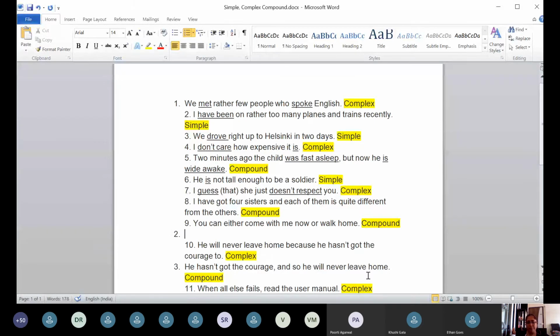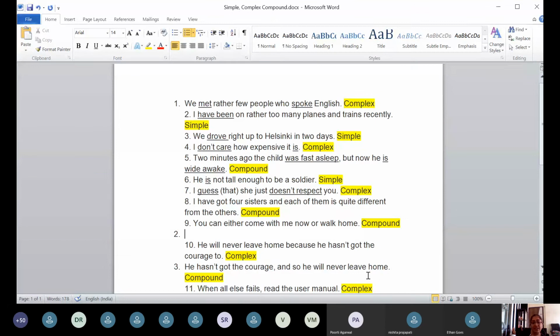Miss, what about, you can come with me now rather than walking home? You can come with me, but then what you are doing, you can come with me now rather than walking home, is suggesting that the person does not walk home but comes with you. Correct? But the sentence is actually giving you freedom of choice.